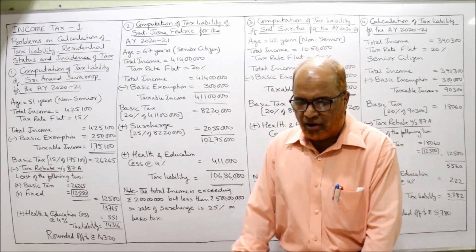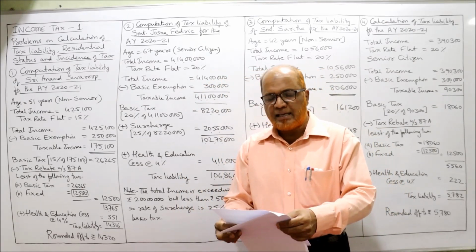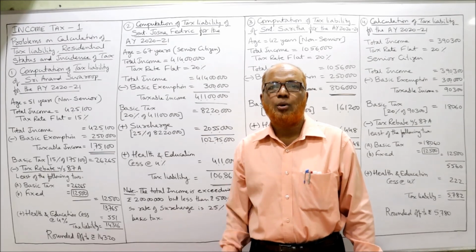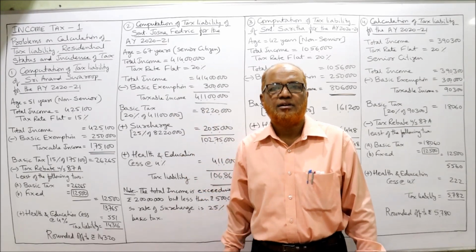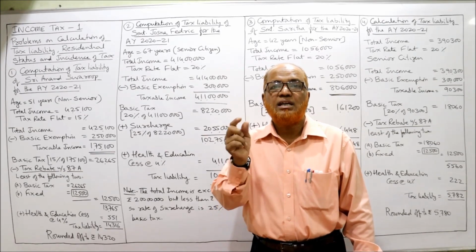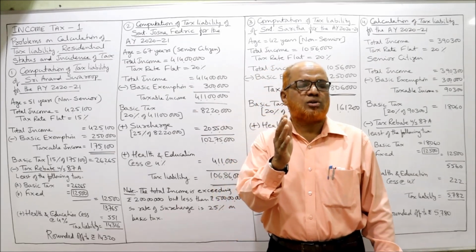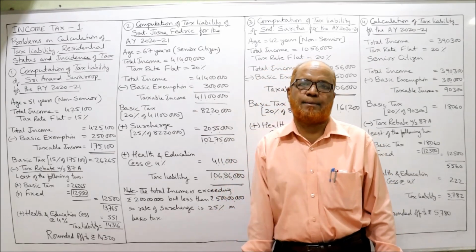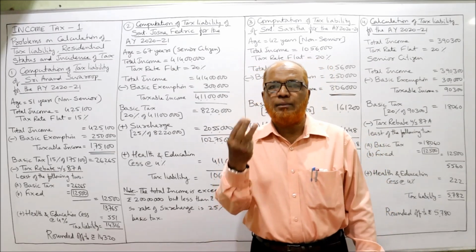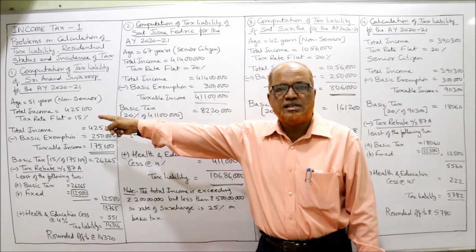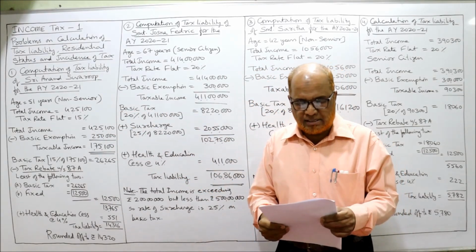Now I am moving on to the second problem. Srimati Josna Frederick, age 67 years, more than 60 years but less than 80 years. So she is a senior citizen. For a senior citizen, the basic exemption limit is 3 lakh. Here for non-senior it is 2,50,000. Here senior, so 3 lakh rupees is the basic exemption.